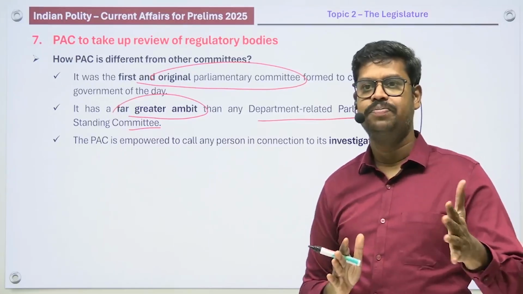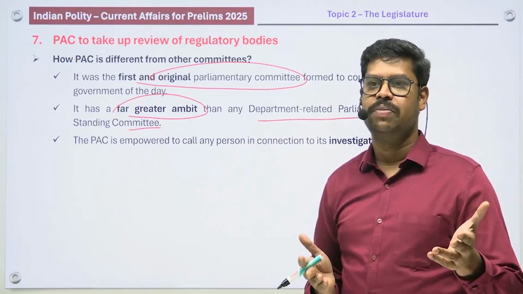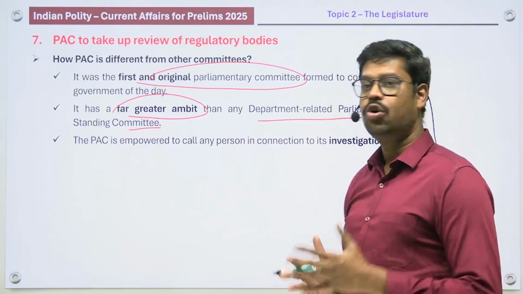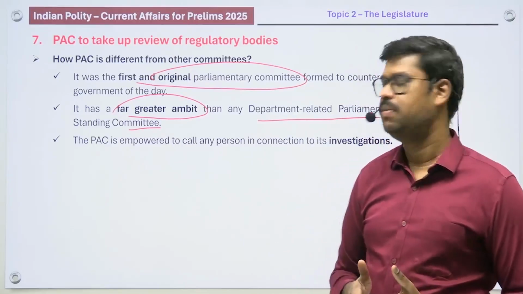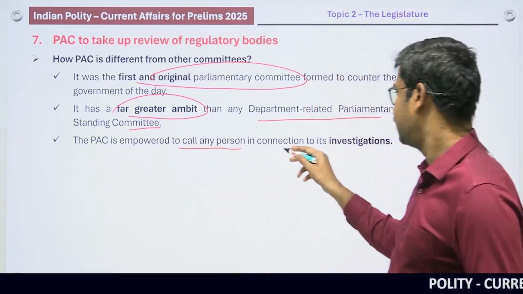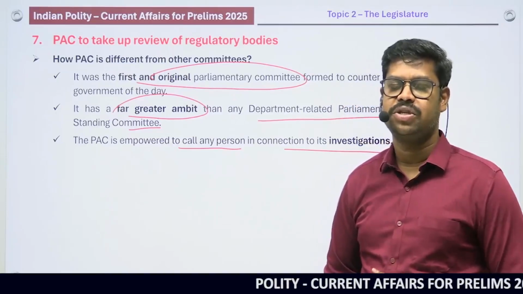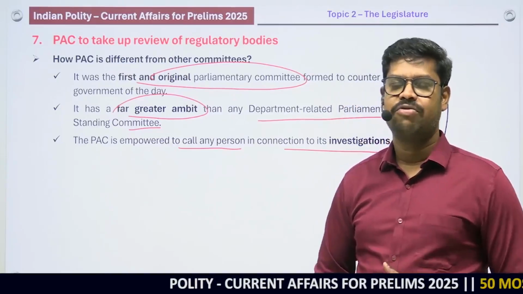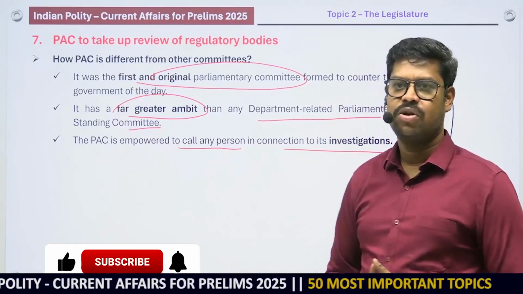It is the PAC. So the most important financial committee you can say is the Public Accounts Committee. That is what they are trying to mean. Not only the financial committee, in general, of any standing committee, the most important committee is the Public Accounts Committee. And then the PAC is also empowered to call any person in connection with the investigation. That means they have the power to summon anyone in case of investigation. Using this power, the chairman of the Public Accounts Committee has summoned the SEBI chief. So this is also a unique feature of the Public Accounts Committee.